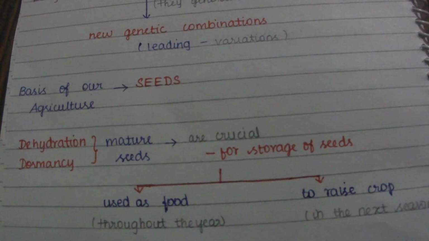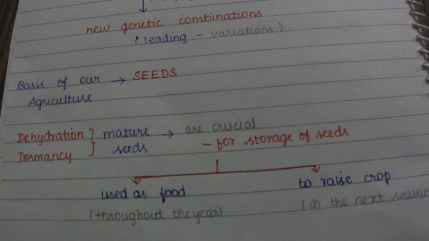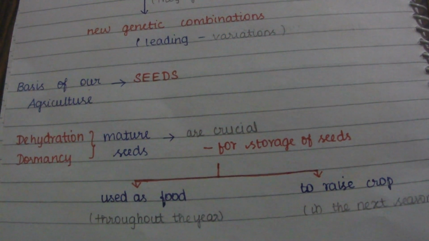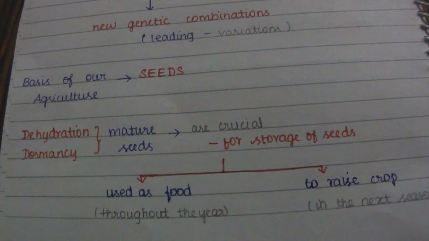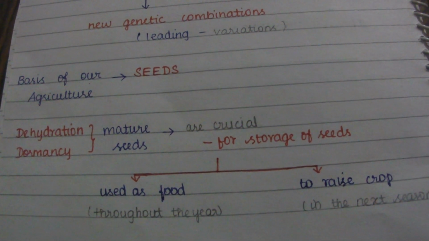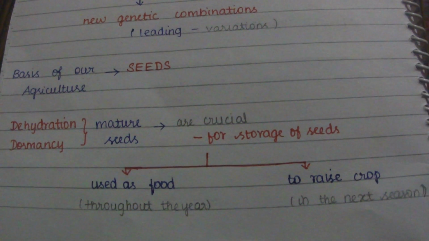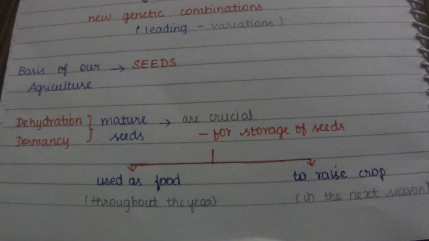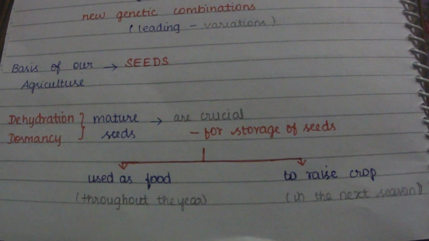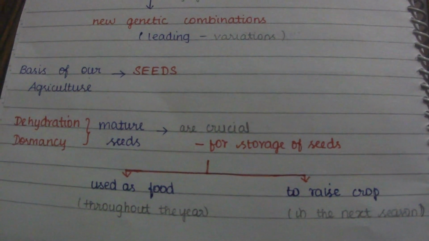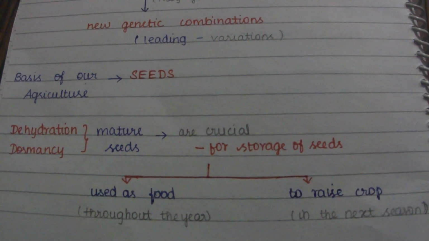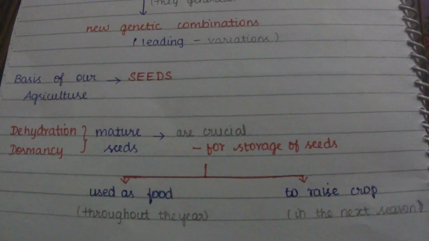If we store seeds for a long time, they can be used as food throughout the year, or to raise crops in the next season.